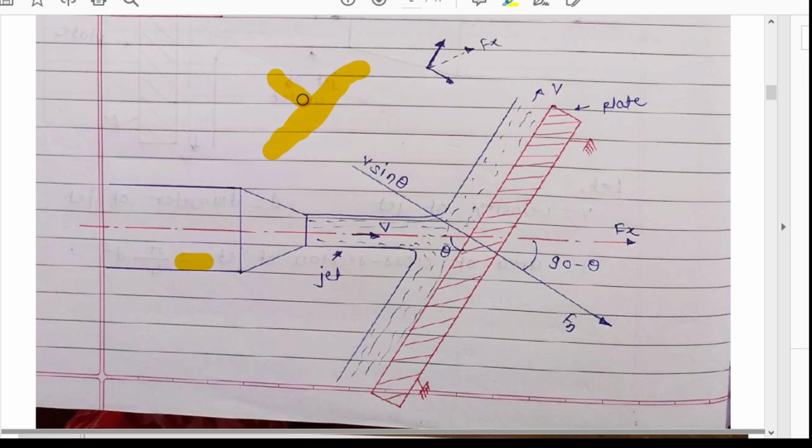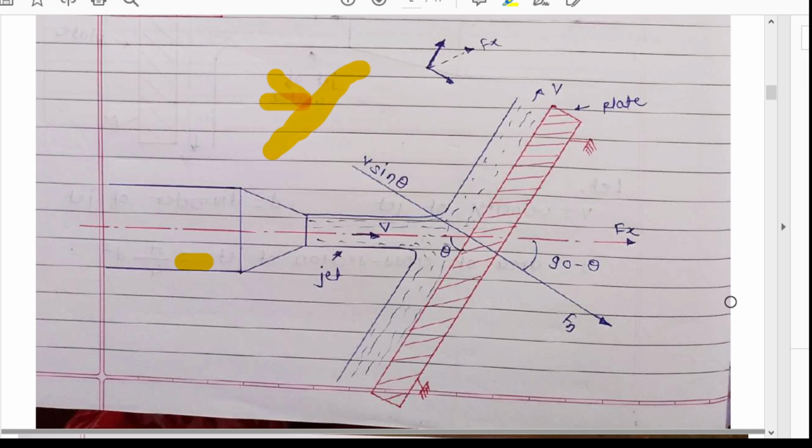If we find the force exerted by the jet in the x direction, this x force will not act on the entire plate. The force which acts on the entire plate is Fn, which is normal to the plate. So we have to find the force which is normal to this inclined plate.